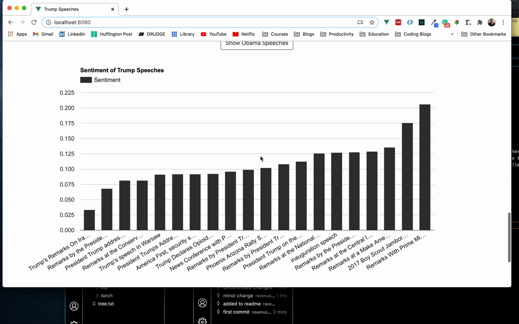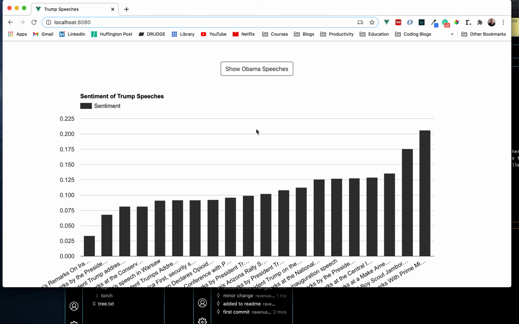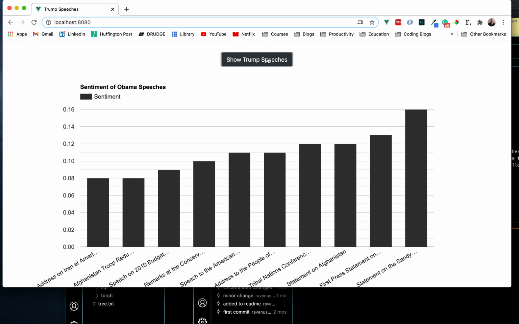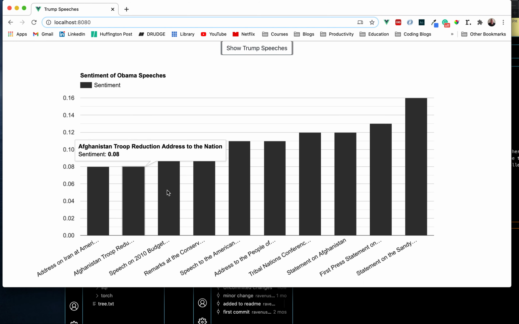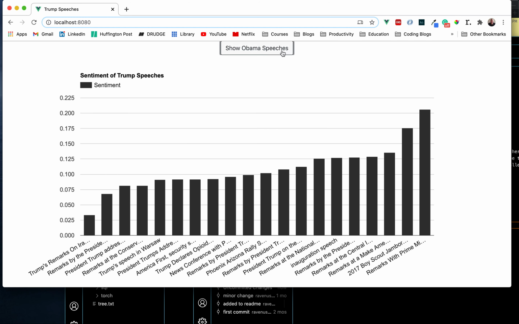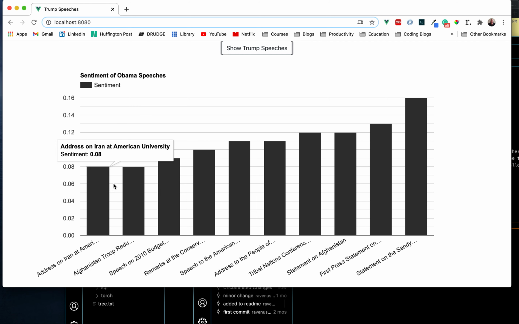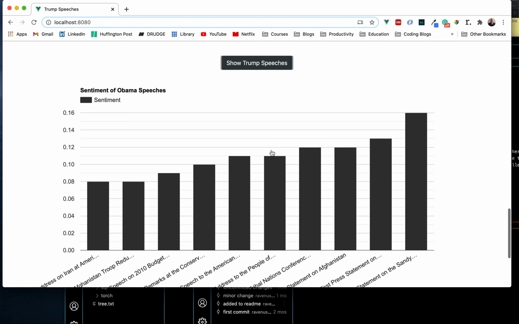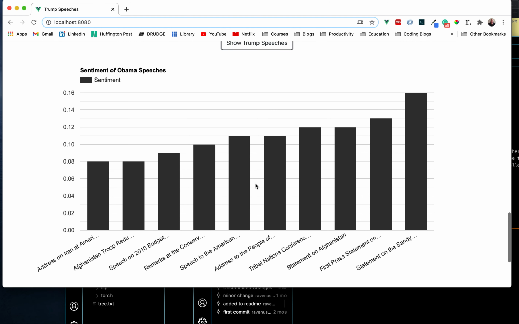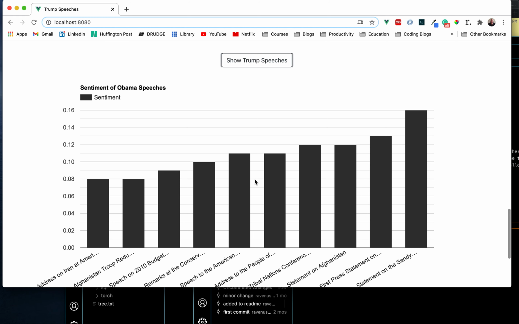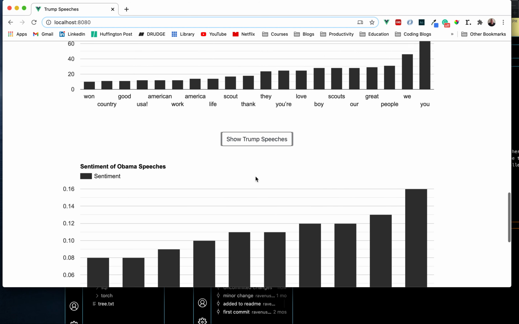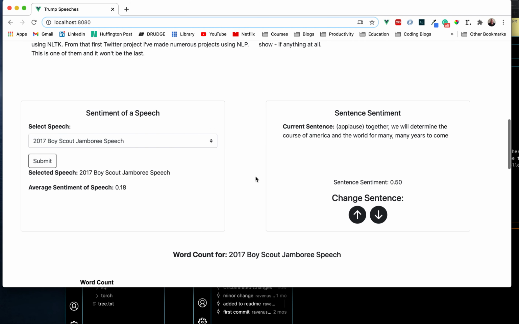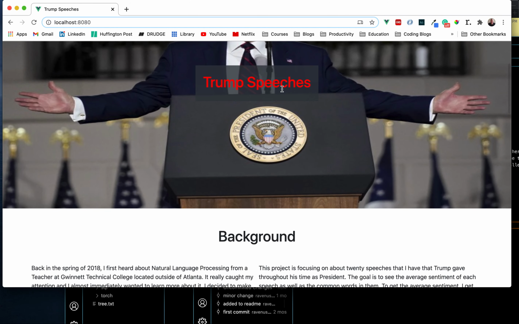So I wondered what Trump's speeches are like compared to Obama's. If I just click this button right here, it'll switch right over to Obama's speeches. As you can see, there are more Trump speeches that I use, and Obama has the same, but overall the average sentiment is relatively the same. I thought about expanding this project to include more presidents in the modern era, and even almost all presidents throughout U.S. history. That would be a really big project, and you could do that easily. But the overall focus was Trump.